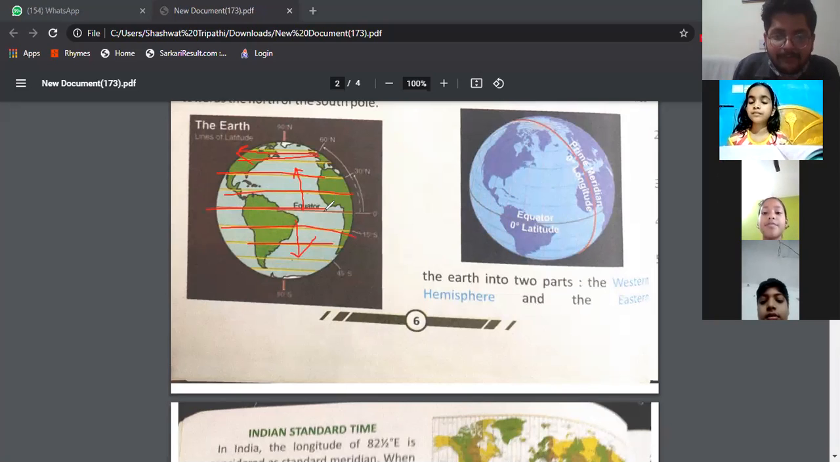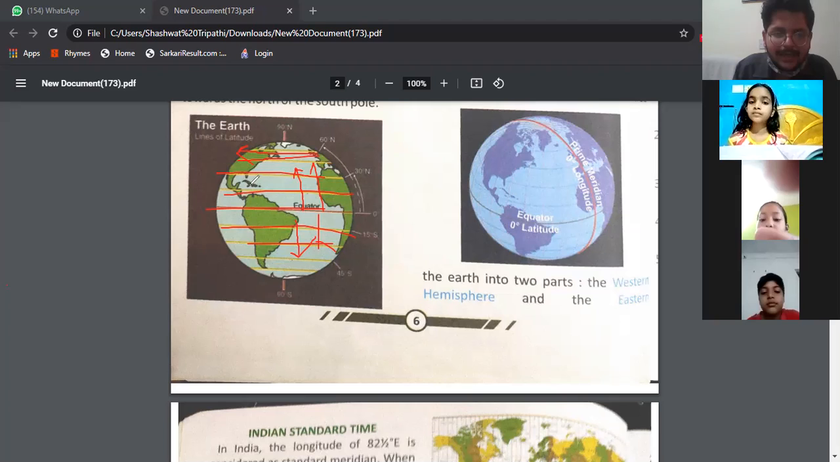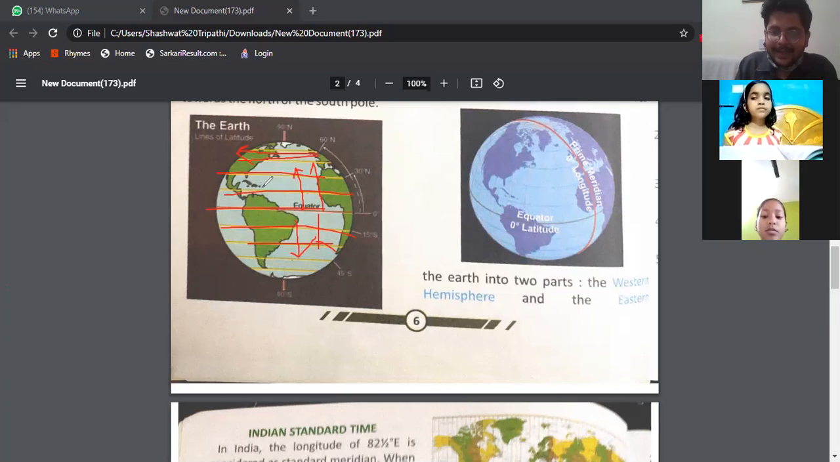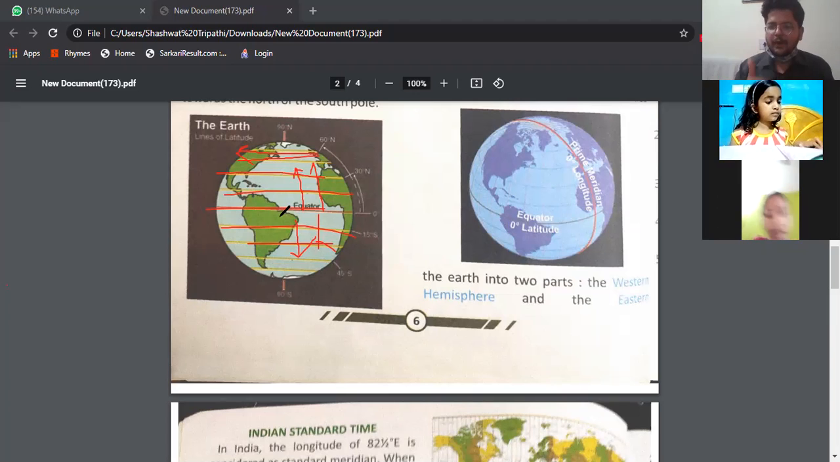And whenever you move away from the equator to the north or to the south, the length of the line starts to decrease. The length of the lines starts to decrease. Understood? Okay, now till here you have understood? So the length of the latitudes starts to decrease as you move away from the equator, whether towards the North Pole or towards the South Pole.